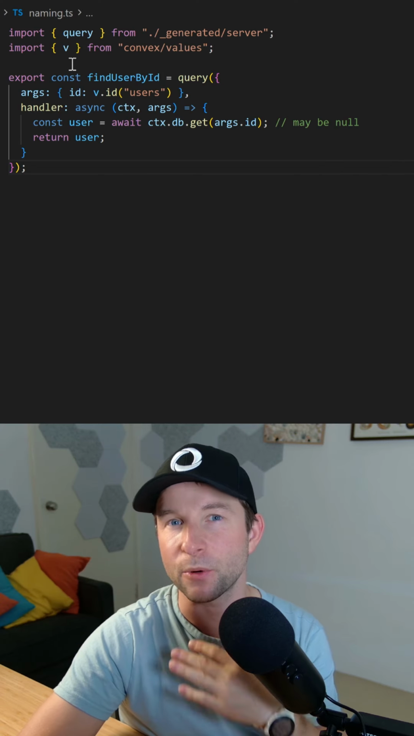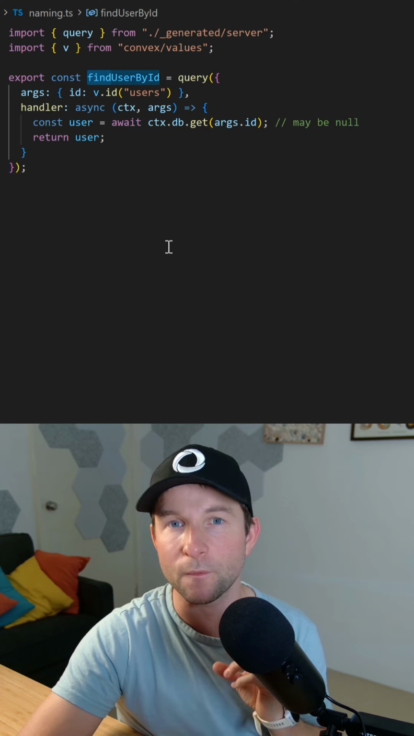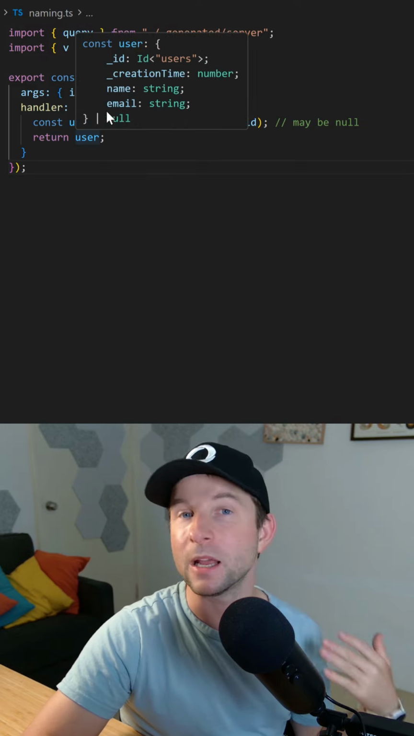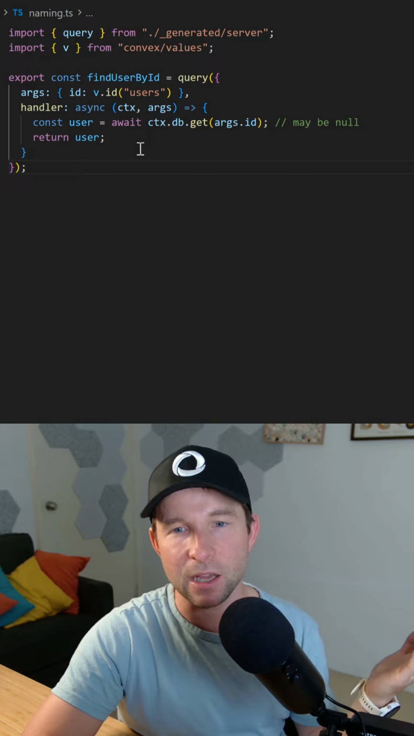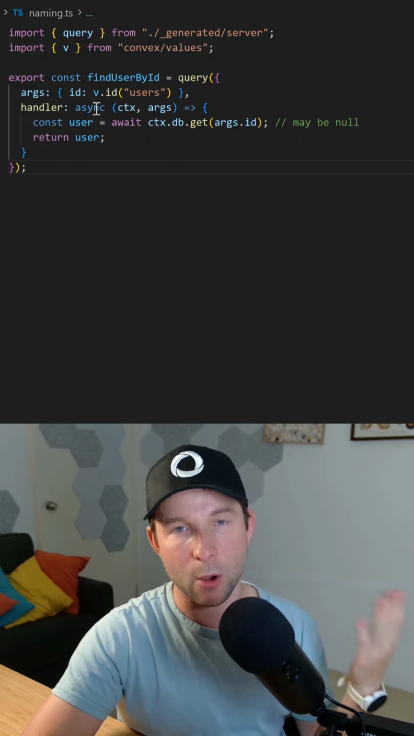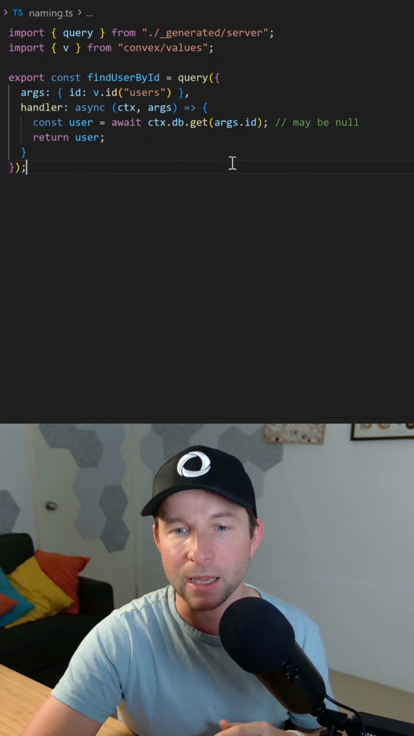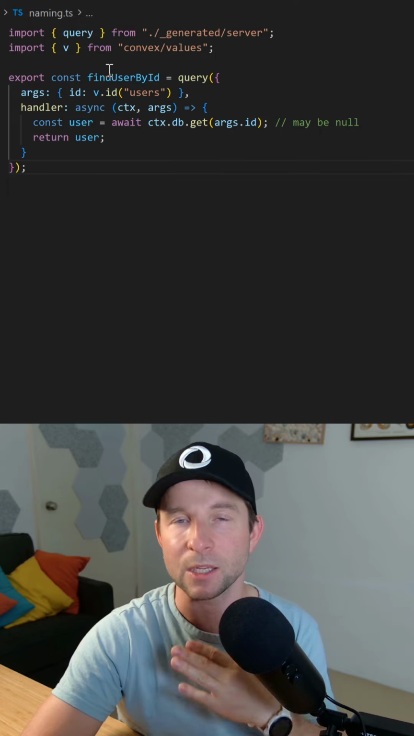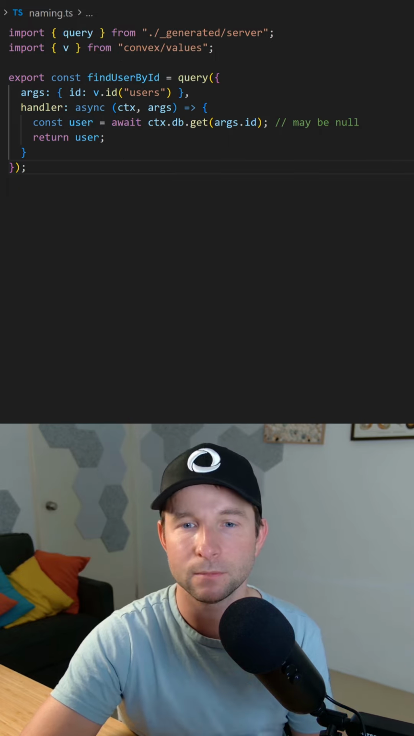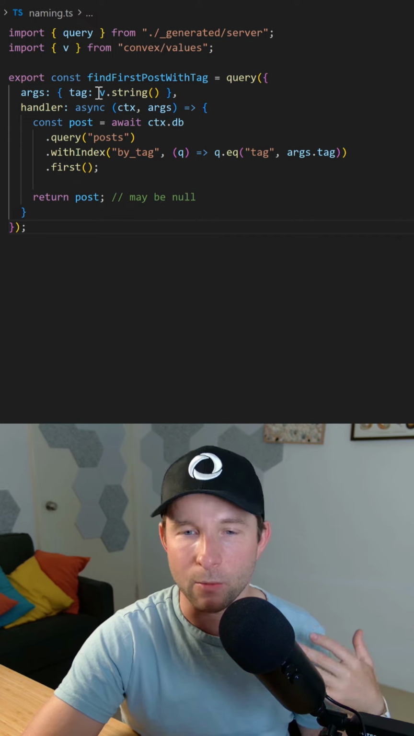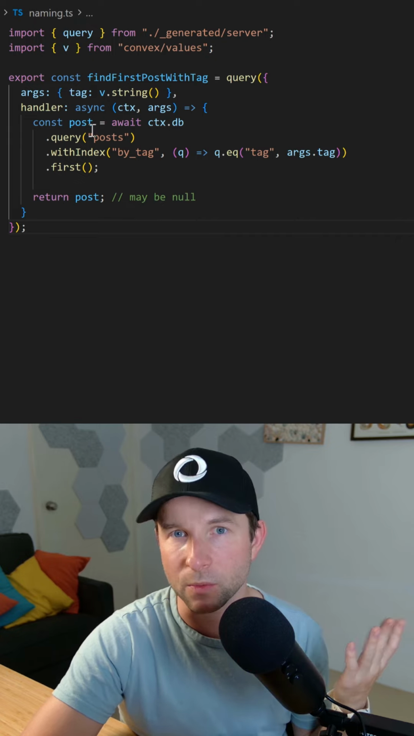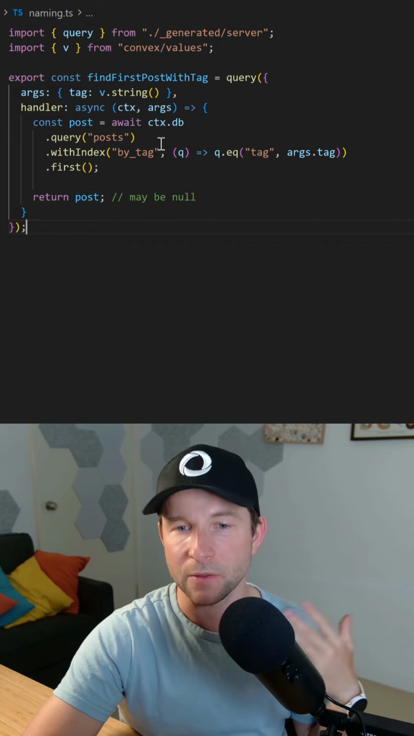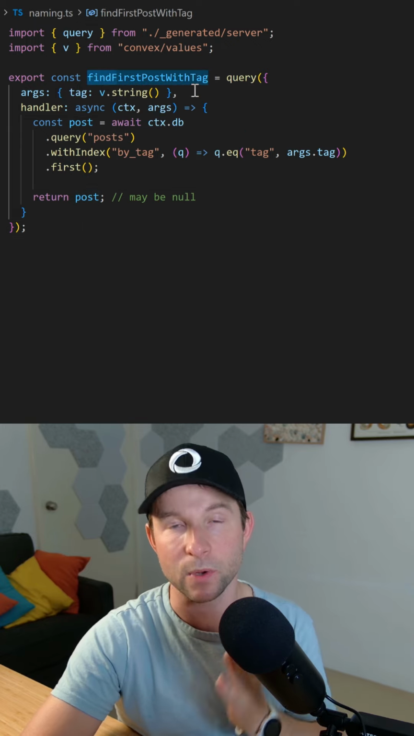So first up, I like to prefix functions with the word find to mean that they're going to return possibly a null value. So you can see in this example Convex query here, we're getting this user by ID. And because it's coming back as potentially null and we're returning that, that's why I'm using the word find here. Here's another example where I'm looking for a first post with a given tag, and the answer could be potentially null. So that's why it's find first post with tag.